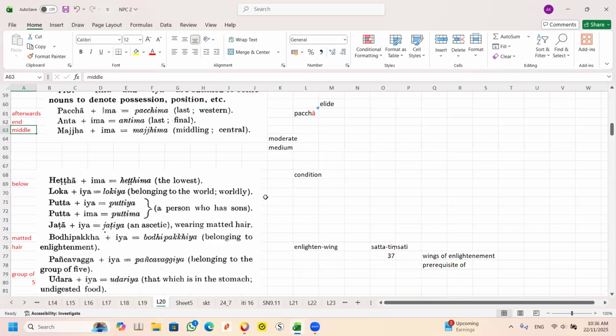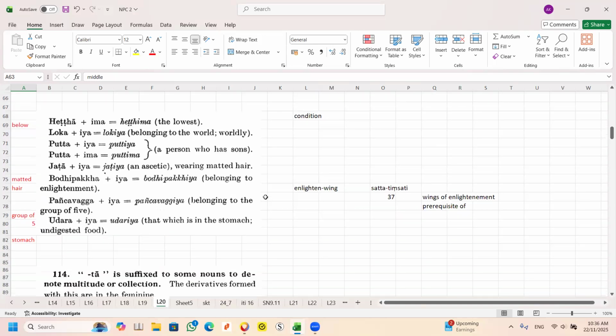The next one is this. Can you see here? Loka plus ia, lokia. This is a verb. Become worldly. Understand? Puta plus ia or puta plus ima.